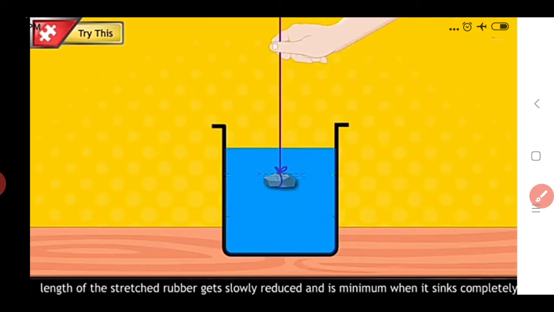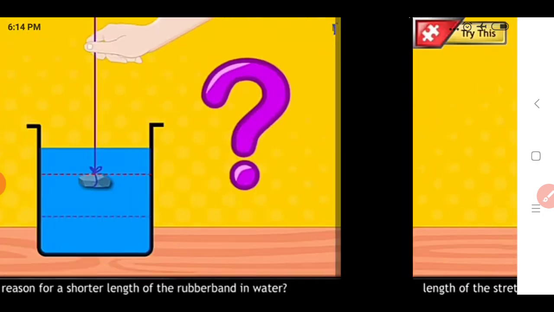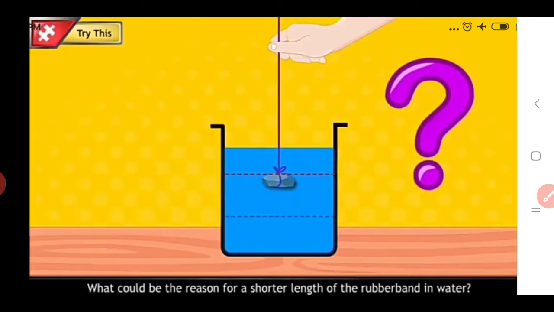So why does the length of the stretched rubber slowly reduce, and become minimum when the stone sinks completely? What could be the reason for the shorter length of the rubber band in the water?